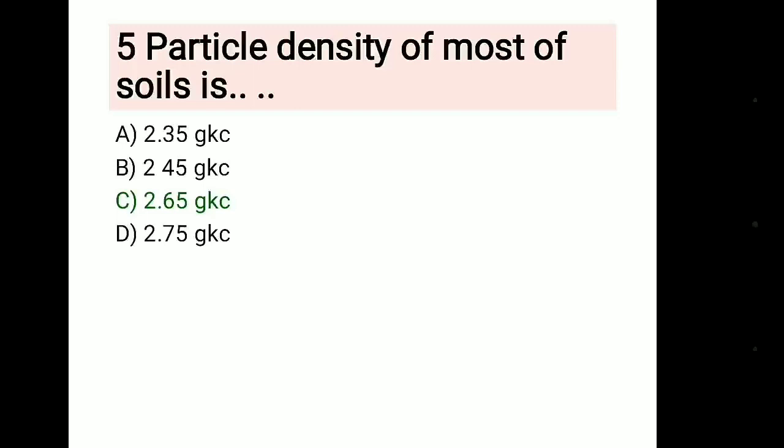Fifth question, the particle density of most soil is, and the right answer is 2.65 g/cc. Sometimes the examiner gives tricky questions, tricky numericals, so you have to first watch properly, then recall what the exact number is, and then select the right answer.